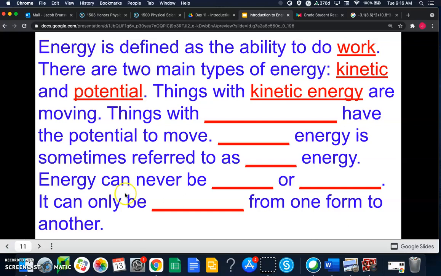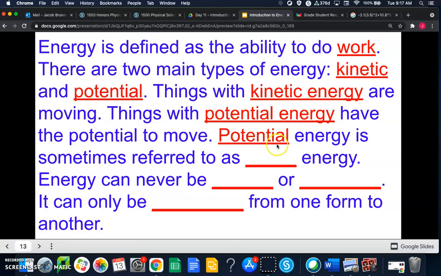Things with kinetic energy are moving, so kinetic means moving. Like if someone's telekinetic, they can move things with their mind. If someone's a kinesiologist, they help people if they're having joint trouble so that they can move their arms and legs. Okay, things with potential energy have the potential to move or the potential to do something, at least. Potential energy is sometimes referred to as stored energy.